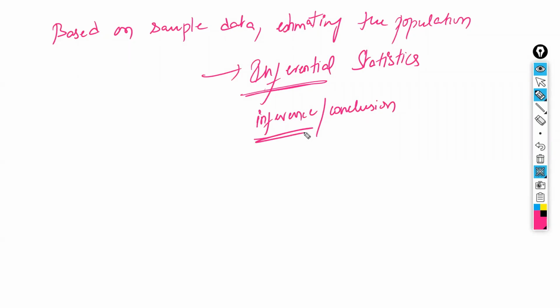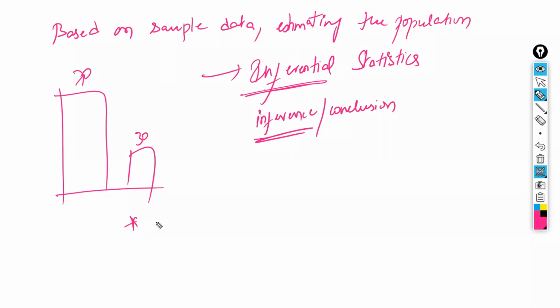For example, in this class, I have checked the males and females. Male students are 70, female students are 30. Assume what you infer, your inference you are going to write: more boys are there compared to girls. Whatever line you write, that line is called an inference. Based on the statements we have on the sample data, we are estimating the population. That is the reason it is called inferential statistics.